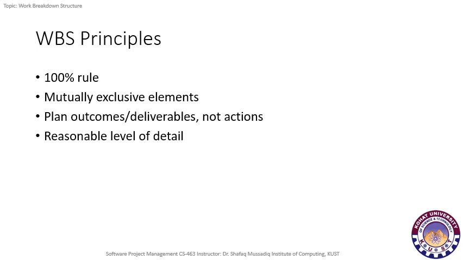The second principle is mutually exclusive elements, and as its name suggests, no two elements in the project scope overlap in the definition, meaning the different elements should be different. There is no duplication between different elements of work breakdown structure. So if there is a duplication or ambiguity, then it will lead to miscommunication of responsibility and authority, and also it will result in inaccurate cost estimation or time estimation.